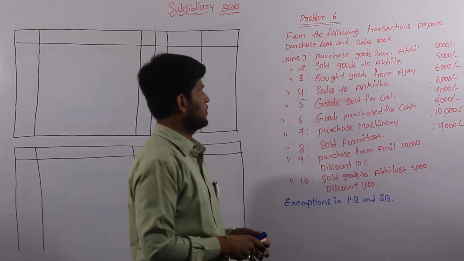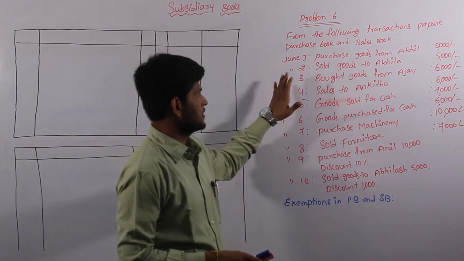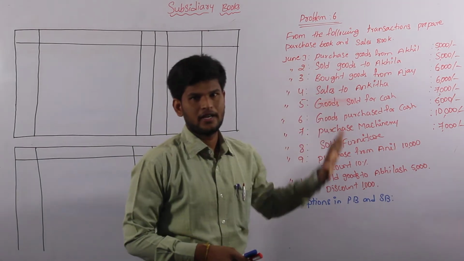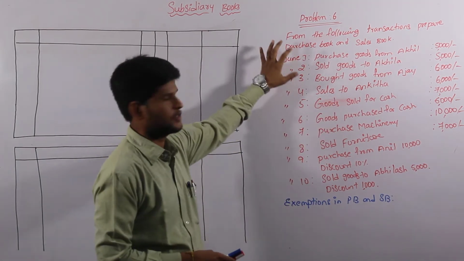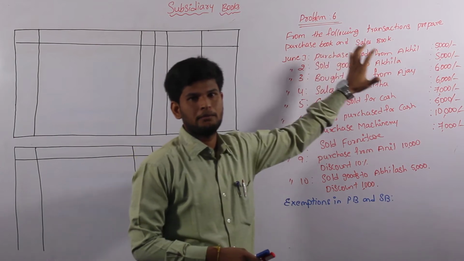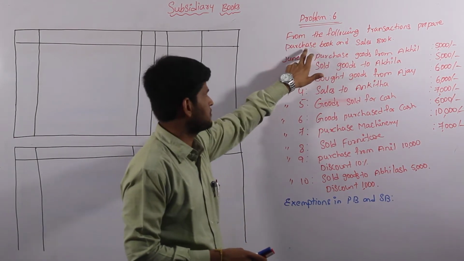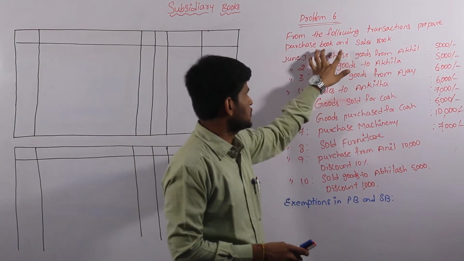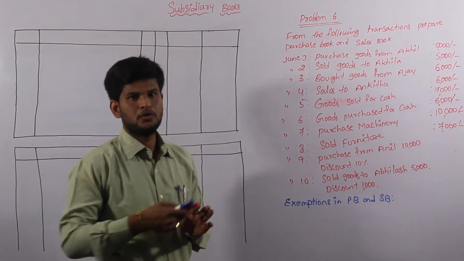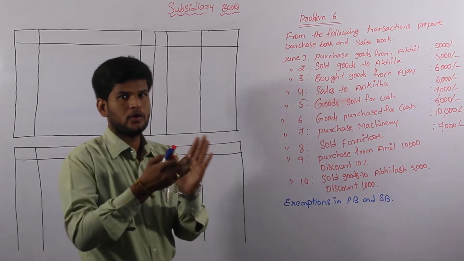Let us solve problem number 6, and problem number 6 is the most important for our final examination, because the scrutiny is not mentioned to prepare a particular book. But here problem 6 has two books, that is purchase book and sales book. According to the purchase book and sales book, we have to prepare particular books based on the given different types